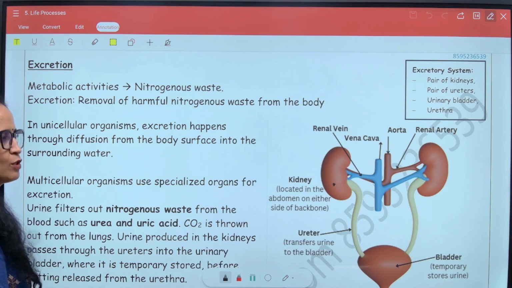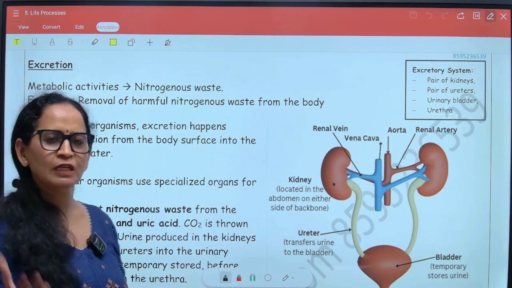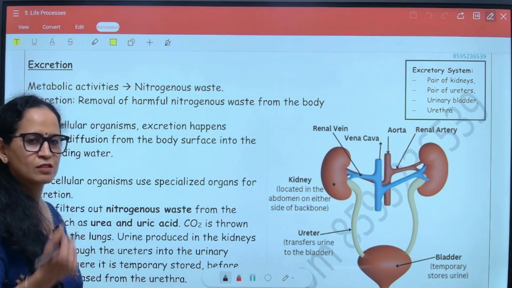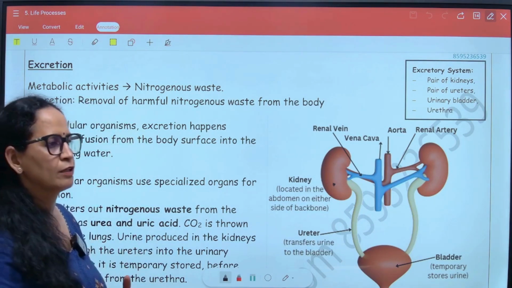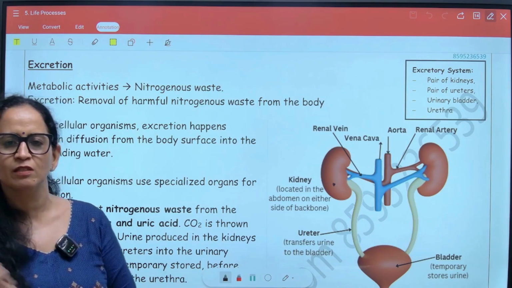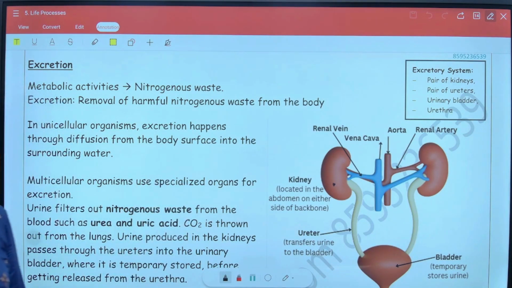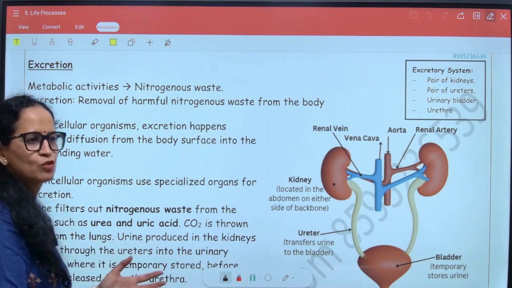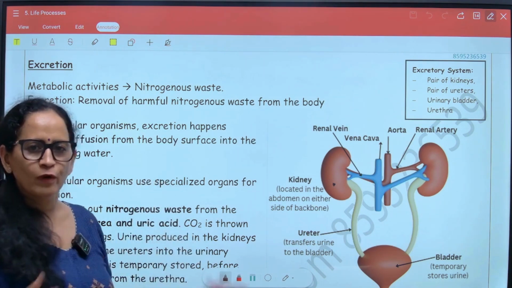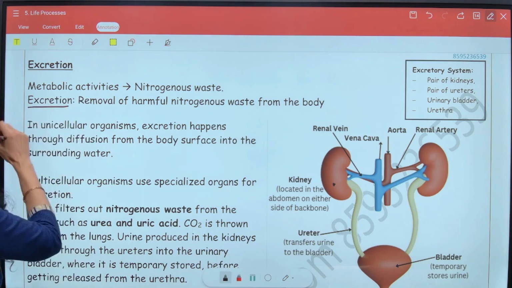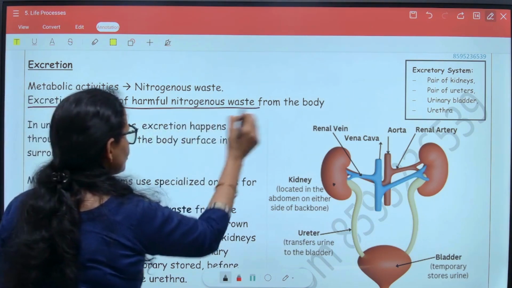In the process of digestion, energy is released which is used by the body, but in addition to the energy, certain wastes are also released, like carbon dioxide, water and certain nitrogenous wastes. So carbon dioxide is thrown out of the body through the process of exhalation. Water and other nitrogenous wastes get into the bloodstream and are transported to the kidneys for excretion. The word excretion means removal of harmful nitrogenous wastes.